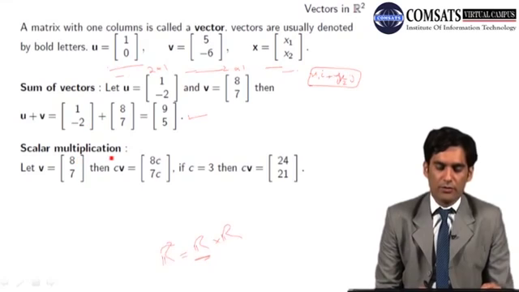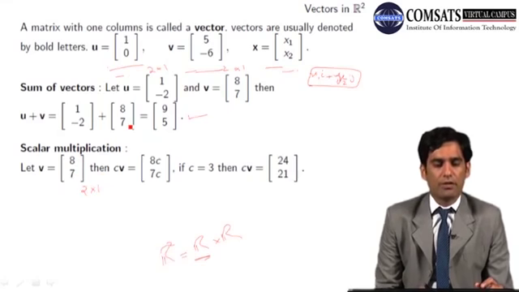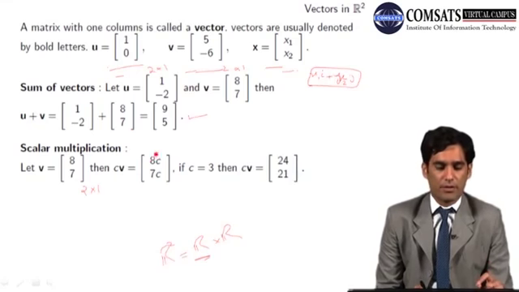Scalar multiplication is also important for vectors, and of course whenever we say vectors, they have a direction. Geometrically we are going to discuss this in the next slide. Let v be a vector from R2. Why R2? Because it has 2 rows and its order is 2 into 1, and we have already defined that a matrix which has only one column is said to be a vector in linear algebra.